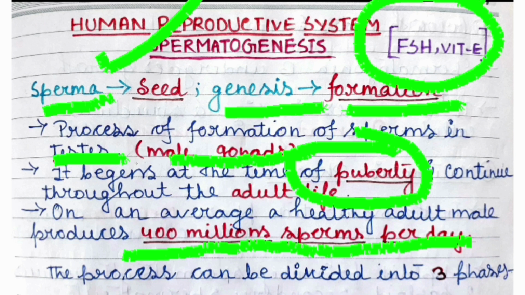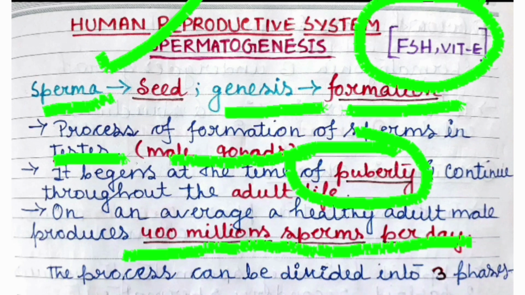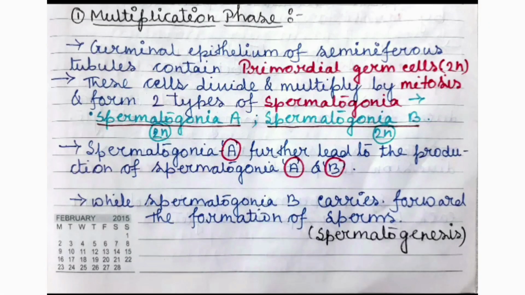So, the process of spermatogenesis can be divided into three phases: the multiplication phase, growth phase, and the maturation phase. Beginning with the multiplication phase.